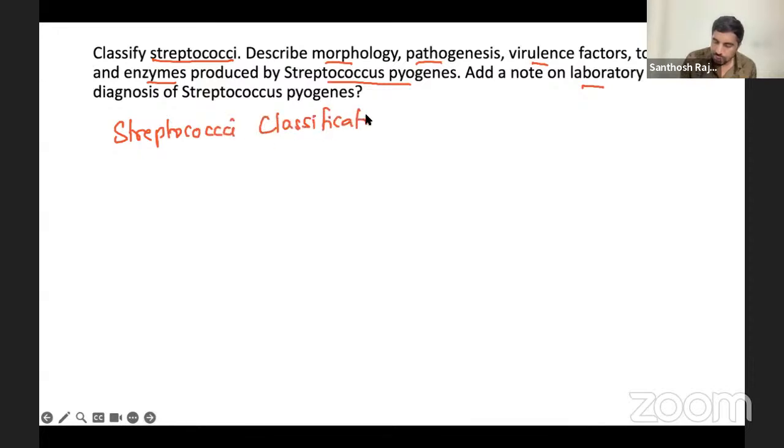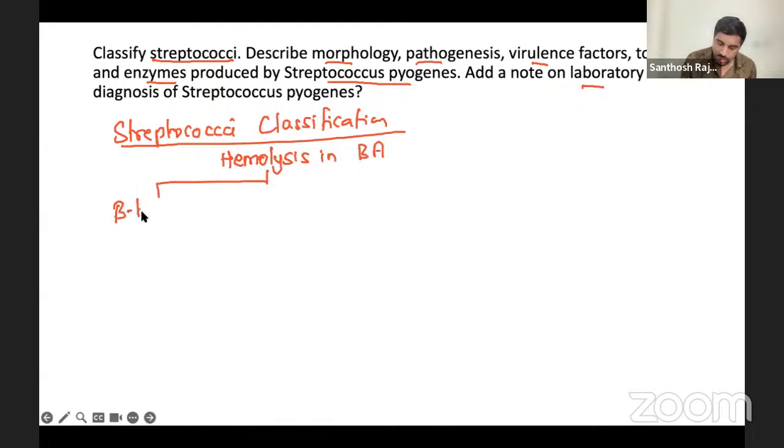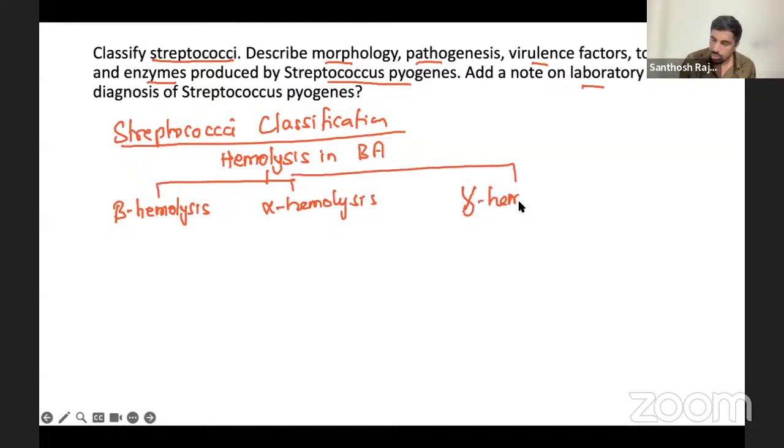When they ask about streptococcal classification, it is based on one thing: hemolysis. It is based on hemolysis in blood agar. In blood agar, we have to check for the hemolysis. So based on that, you will have beta, alpha, and then gamma hemolysis. Okay, you have beta, alpha, gamma hemolysis.